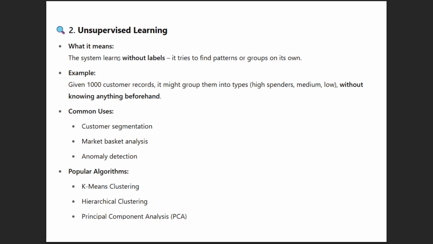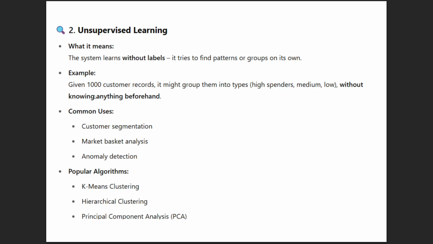Unsupervised learning, as we have discussed, is without labels. For example, we give 1,000 customer records without knowing anything beforehand. It is given the input but we do not tell it what it is.